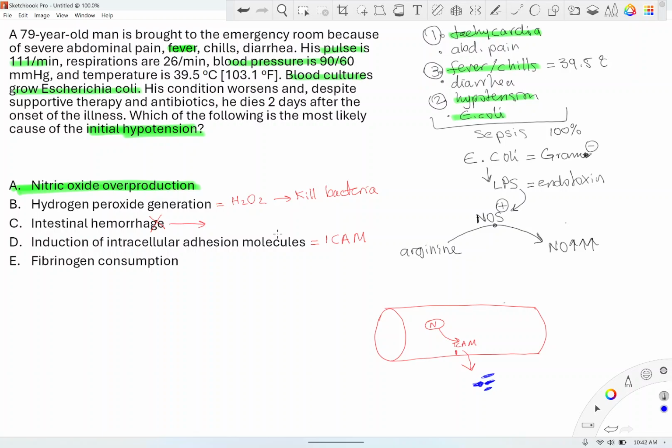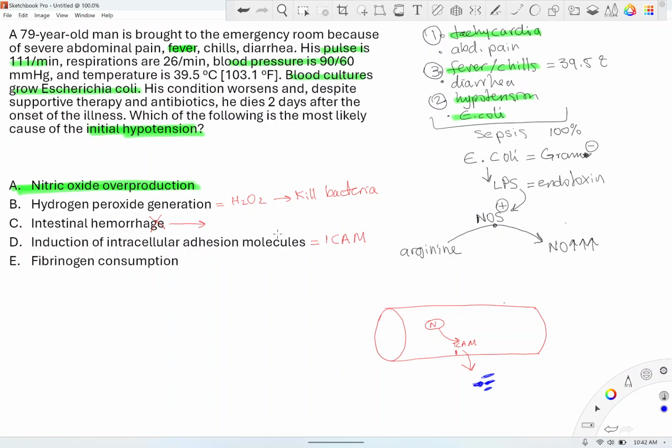It's called extravasation. Okay, fibrinogen consumption. Fibrinogen, you know that it's required for platelet aggregation. If this is a platelet, it has the receptor called 2B3A. So platelets, when they have this receptor, these receptors can then bind fibrinogen. So they can form this bridge between two platelets, and platelets can aggregate. So if anything, fibrinogen is responsible for platelet aggregation.